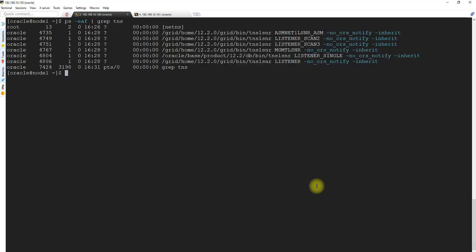Let's see the ASM listener. What is happening here is there's a scan listener running, and don't worry about this. We are talking about this one. This is a node listener. Its name is TNS listener.